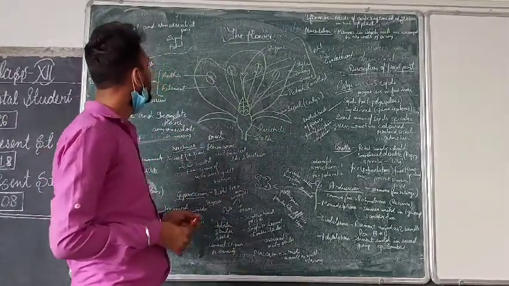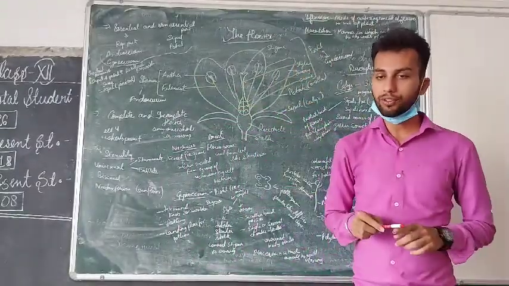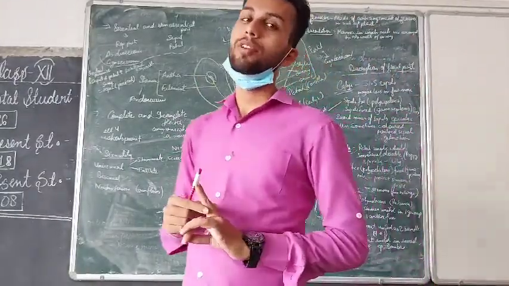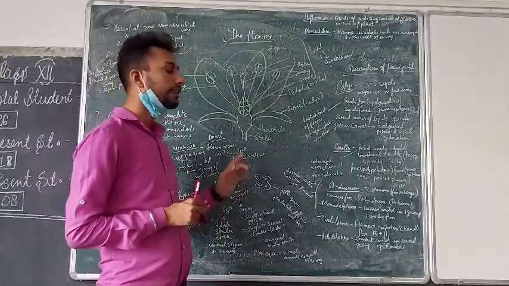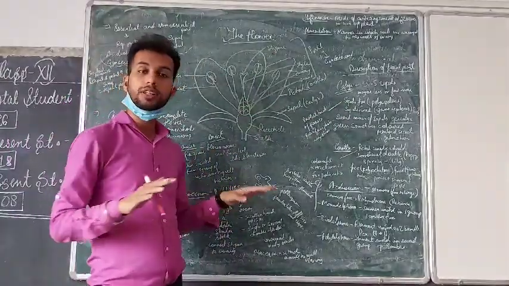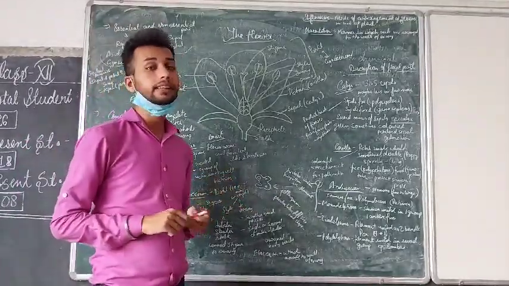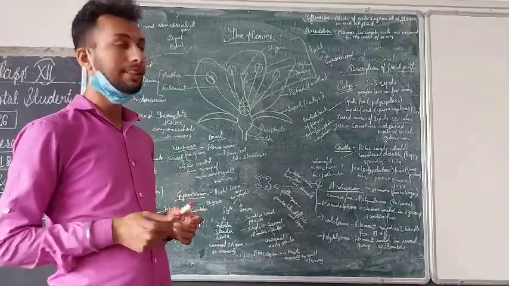So what we have studied is that the flower has four whorls. Starting from the first, there is a stalk from where the flower arises, and then the swollen structure is called the thalamus or receptacle, which bears all the four whorls. Coming to the four whorls, the first whorl is the sepals, which are generally so, the word is used because there are some exceptions also.